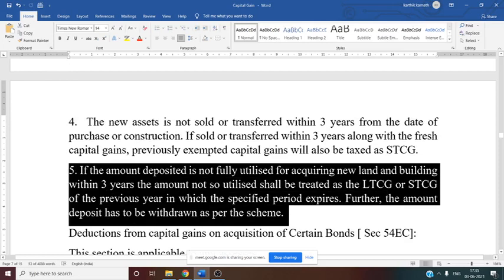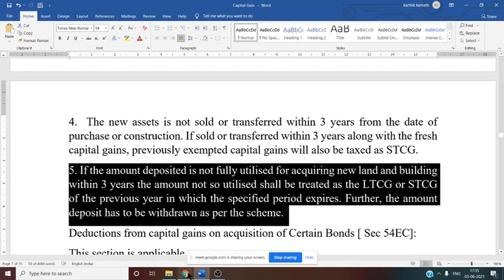Then, if the amount deposited is not fully utilized for acquiring new land and building within 3 years, the amount not so utilized shall be treated as long-term capital gain or short-term capital gain of the previous year in which the specified period expires. Further, the amount deposited has to be withdrawn as per the schedule.